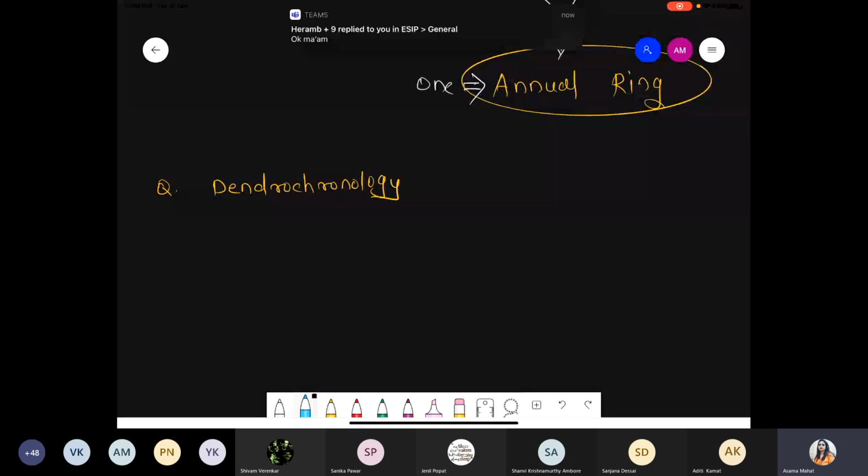dendrochronology. Dendrochronology means what? Basically, it is the branch of science which deals with counting the annual rings to find out the age of the plant. So simple. Dendrochronology is one technique, one method.